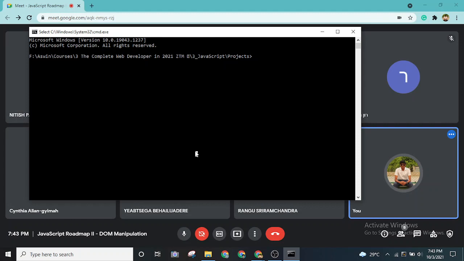We'll also use the database for this? No, we won't be using it. That's what I was trying to say: if you want to save something, only then you can approach using a database. My idea was that these projects are purely front end only, right? So whenever you refresh it, it will go away. If you want to save it, that's when we use a database. That's why I use that one actually.